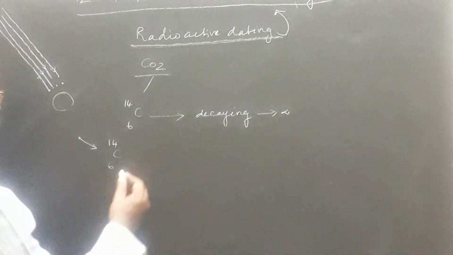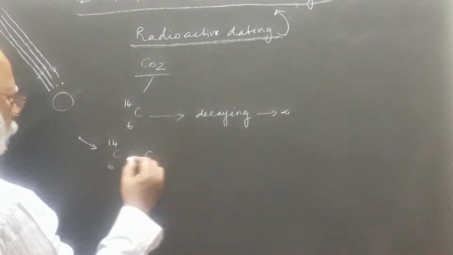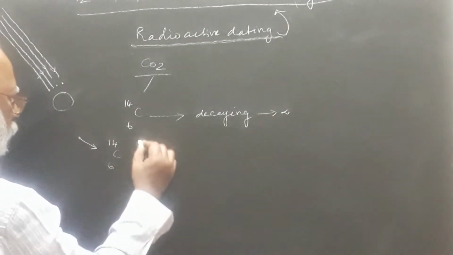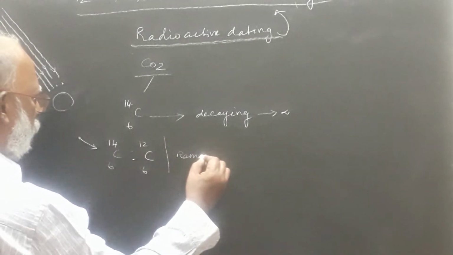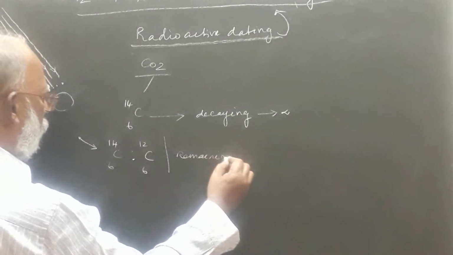But the ratio of carbon 14 isotopes and carbon 6 isotopes remains constant. That is a very important concept.